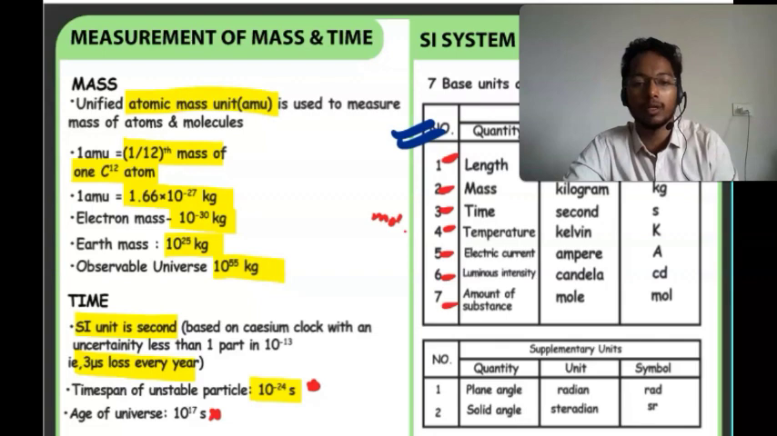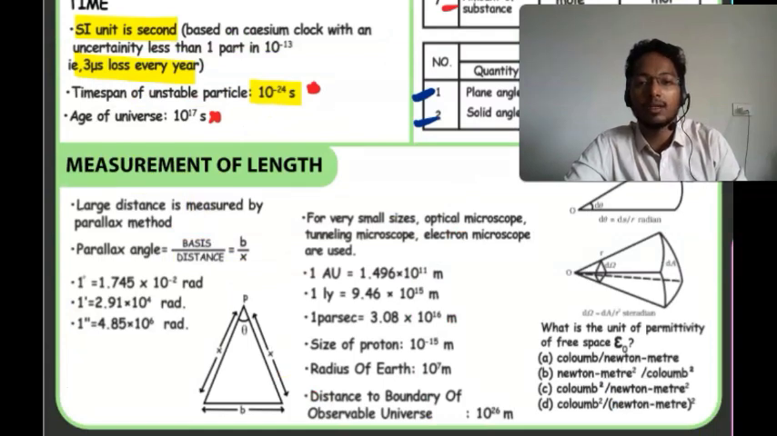Then supplementary units. You have basically two angles, the plane angle and the solid angle. The unit of plane angle is radian and the solid angle is steradian. It often comes in the exam.